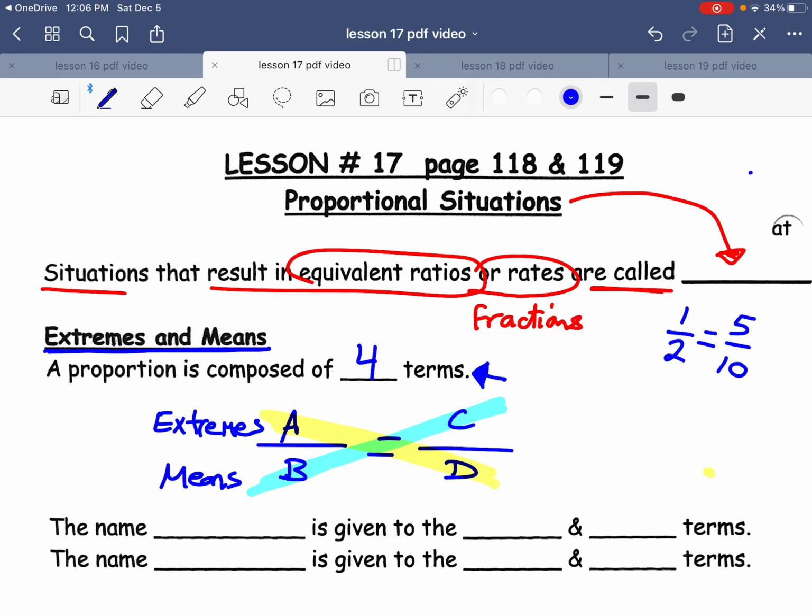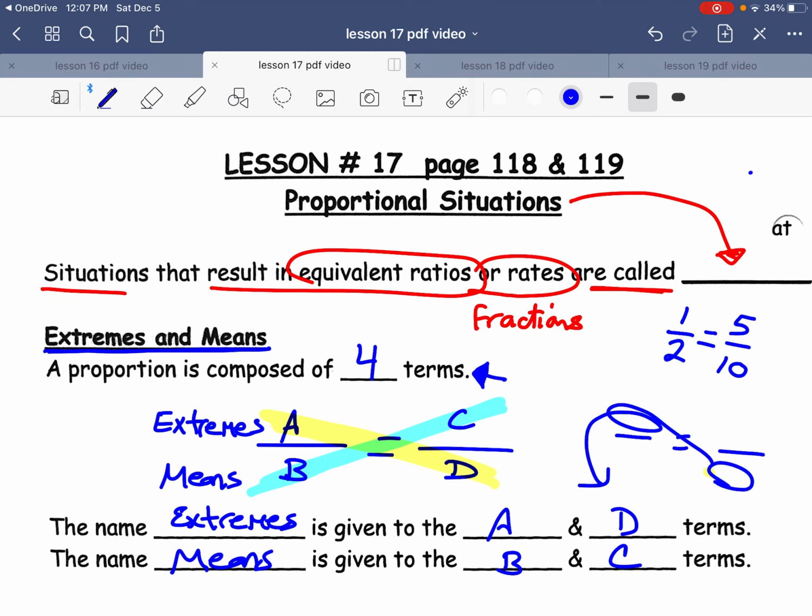The name extremes is given to the A and D terms, and the name means is given to the B and C terms. We're really used to seeing this. Remember when we did the equations, when I said multiply this one and go across, from lesson 13.